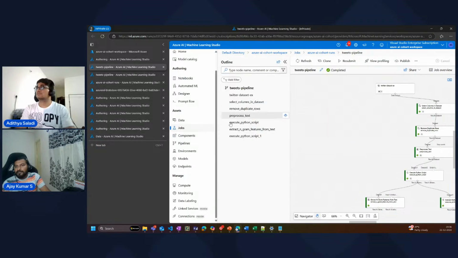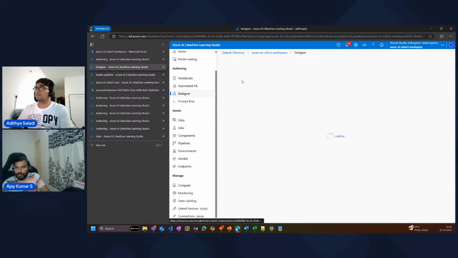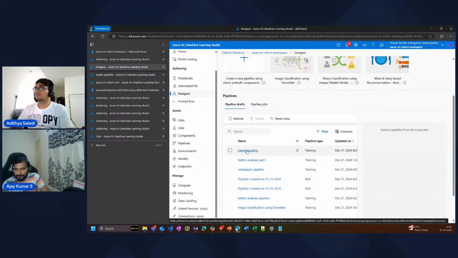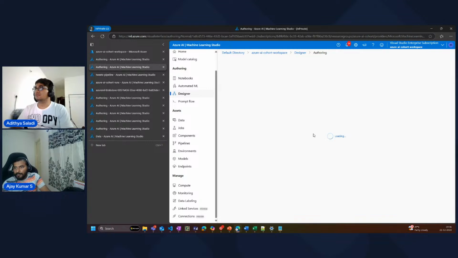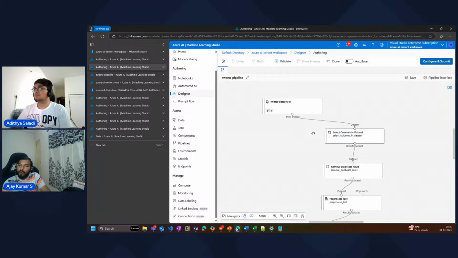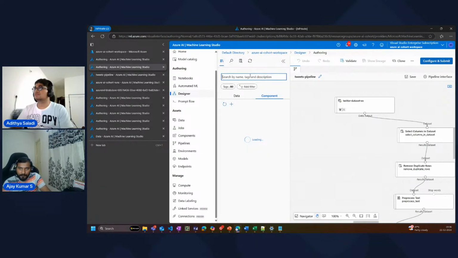There was one option where we were talking about Twitter APIs. Instead of uploading these data sets, you can use Twitter APIs. For that, we can go to the designer. There is a component called web service, right? We can have a web input and a web output as well. So let me show you that.